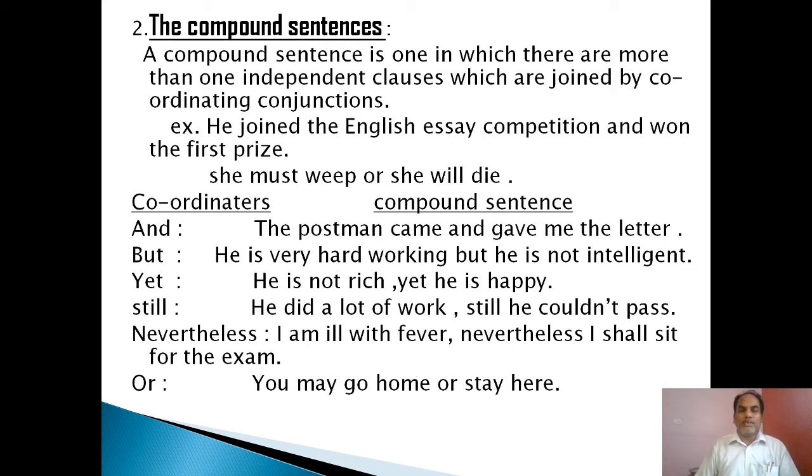Let us discuss the coordinators and the compound sentences. If we know the coordinators and subordinators, then we can easily find whether it is a compound sentence or a complex sentence. Coordinators first, and we mostly use and. The postman came and gave me the letters. But is another coordinator. He is very hardworking, but he is not intelligent. Yet is also another one. He is not rich, yet he is happy. Still, he did a lot of work. Still, he could not pass. Nevertheless, I am ill with fever. Nevertheless, I shall sit for the exam. Or: you may go home or stay here.